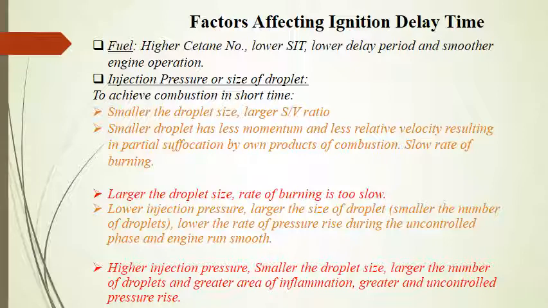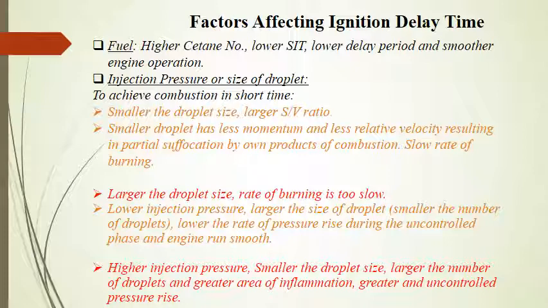A smaller droplet will have lesser momentum and hence lesser relative velocity, and once its initial velocity is lost, it will travel in air with little relative velocity, resulting in its partial suffocation by its own products of combustion. Secondly, as the pressure rise after ignition depends on the area of inflammation, the smaller the size and greater the number of droplets, the larger will be the aggregate area of inflammation, and therefore the greater the uncontrolled pressure rise.